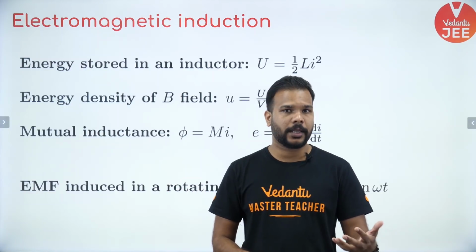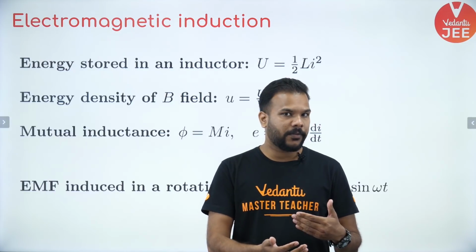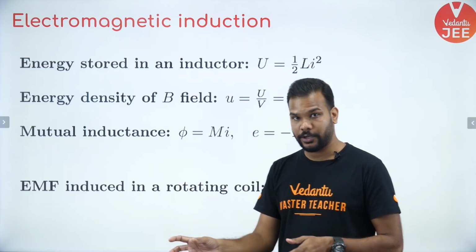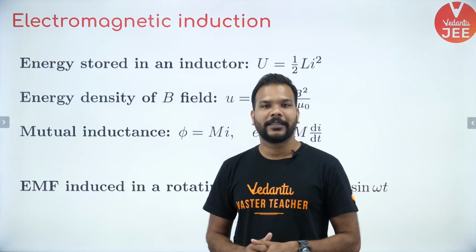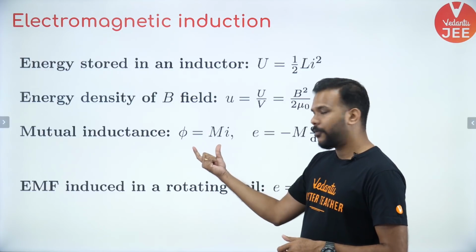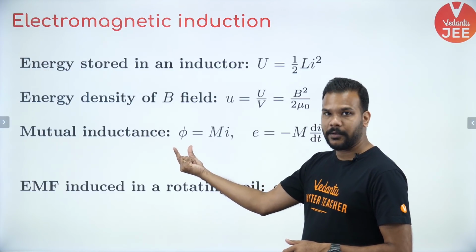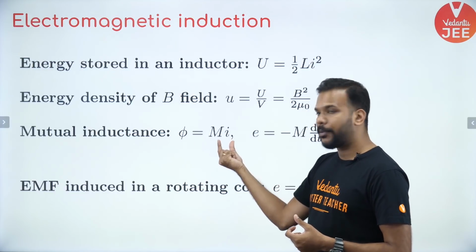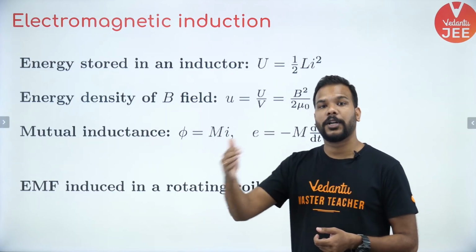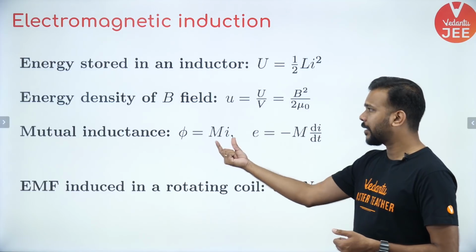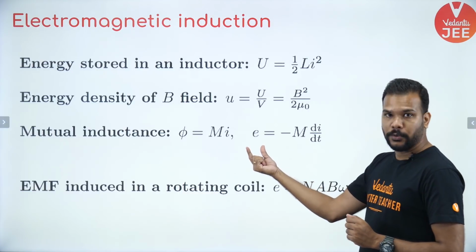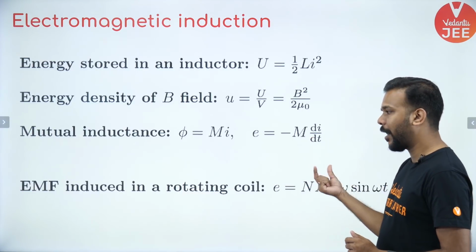So any current change in the primary coil will change the magnetic field of it, will change the magnetic flux of it, and if the magnetic flux which is linked with the secondary coil is changing, then the phenomenon of mutual inductance, or you can say electromagnetic induction, happens. Very similar to that, the flux linked with the secondary coil is directly proportional to the current of the primary coil. If you remove that proportionality, we bring a constant called the coefficient of mutual inductance, and put it as per Faraday's law, which is minus d phi by dt. You get the value of induced EMF in the secondary coil as minus M di by dt.